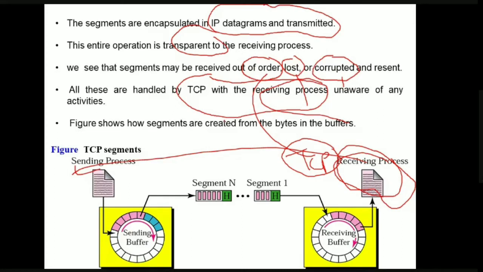If you see, this figure shows how the TCP segments are created. The sending process is sending the information. We all know what this pink color and blue color are and so on. Some set of bytes are taken and they are formed into segments. Here this is segment 1 and segment 2, and so on up to segment n. There is no need that each and every segment is of the same size. Here this segment consists of only 3 bytes and this segment consists of 1, 2, 3, 4 and 5 bytes. Like this, there could be n number of segments with different numbers of bytes in each segment.